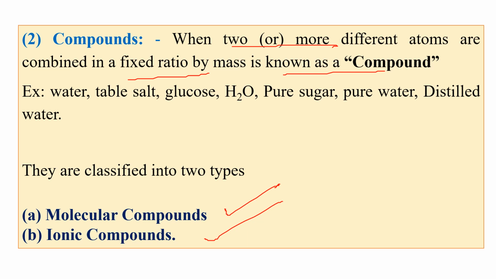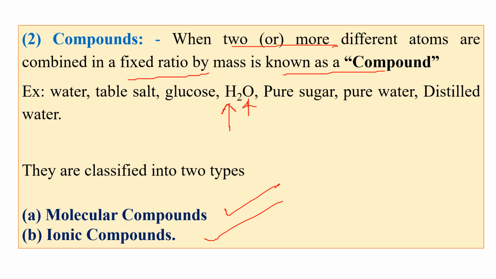What do you mean by molecular compound? Here, two hydrogens and one oxygen combine in a fixed ratio by mass. In a fixed ratio, two hydrogens, one oxygen, but not three hydrogens, two oxygens.